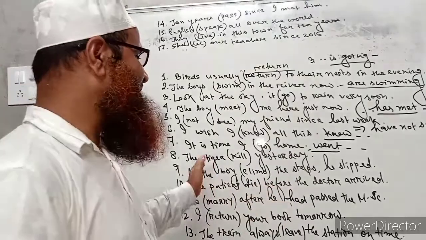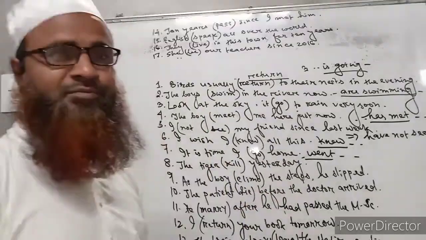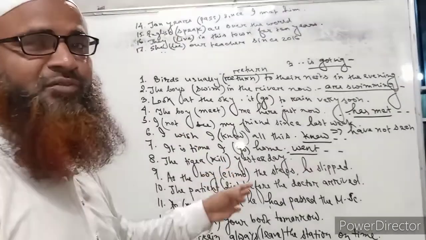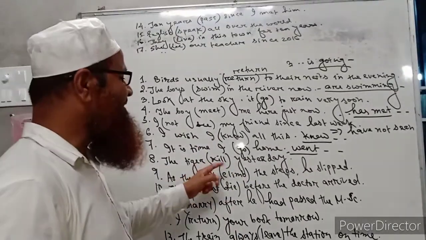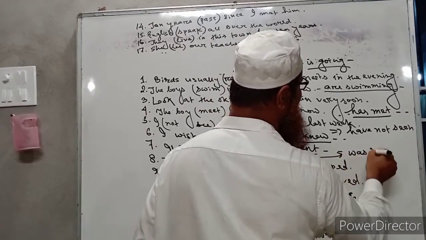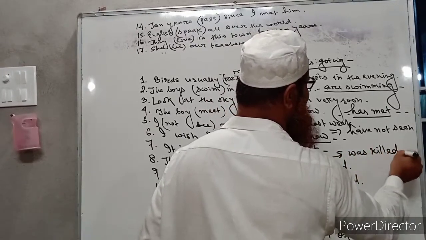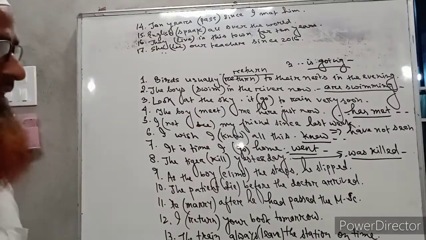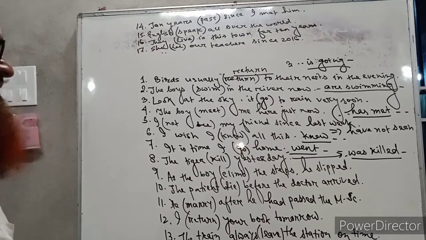That is why if we write the tiger killed, it will be completely wrong. That is why we have to write it in past indefinite tense but in passive form. So it will be the tiger was killed yesterday. That means the tiger was itself killed by the hunter, by somebody like this. That's why it has to be written in past indefinite but in passive form.